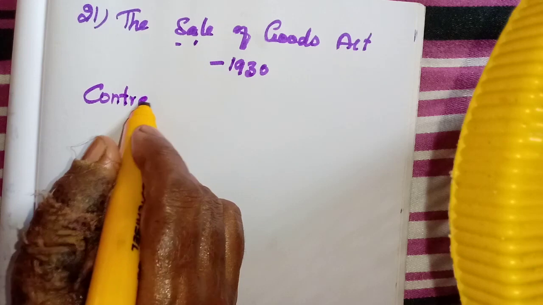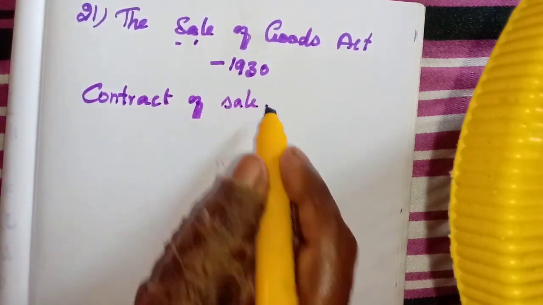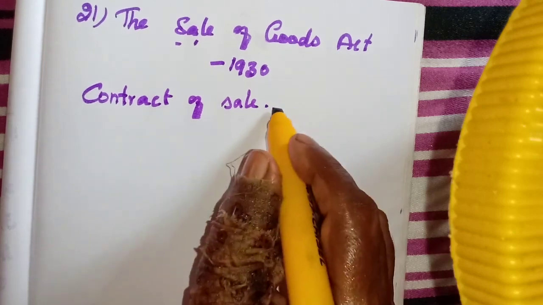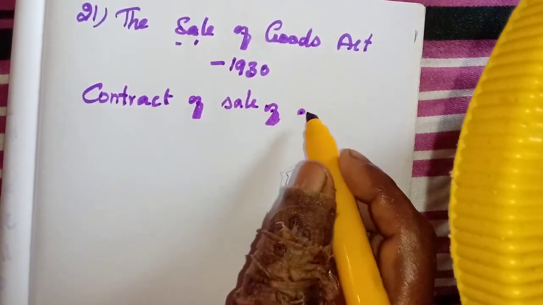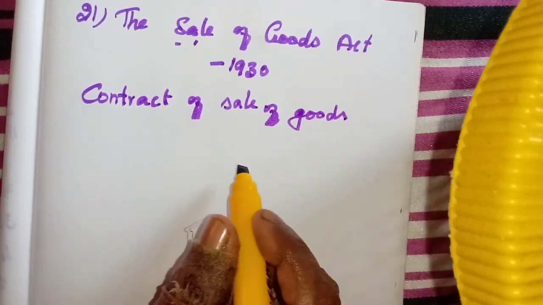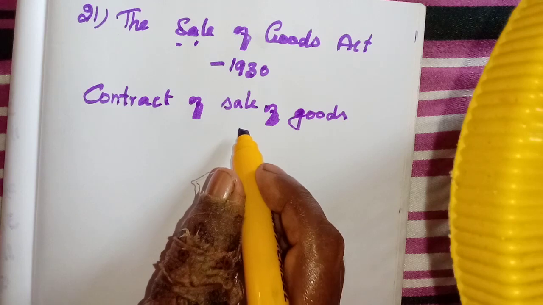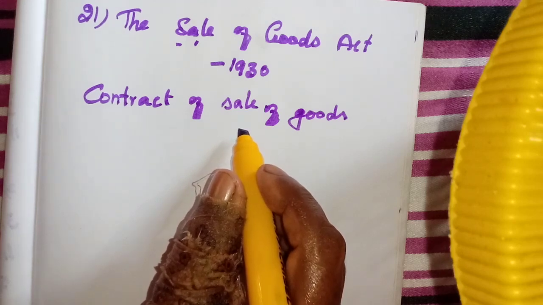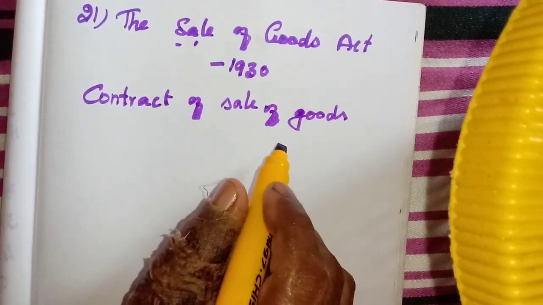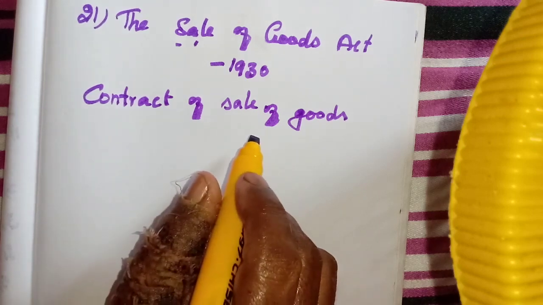The contract of sale. Simply not sale, they have given the contract of sale of goods. So you should understand the simple meaning only. Sale we know, isn't it? The seller will sell the goods, the buyer buys the goods, and after paying the price, the buyer gets the ownership, isn't it?